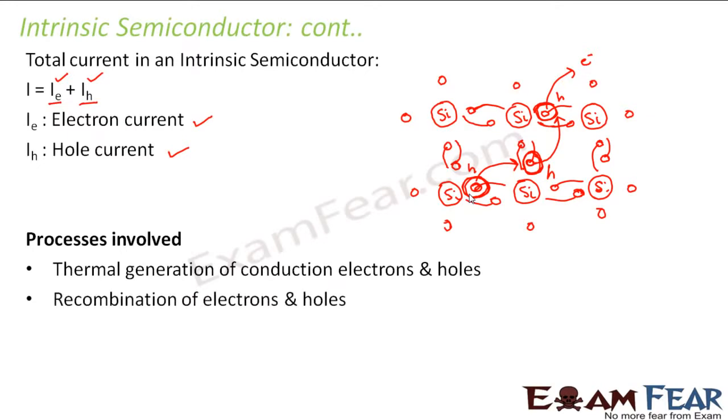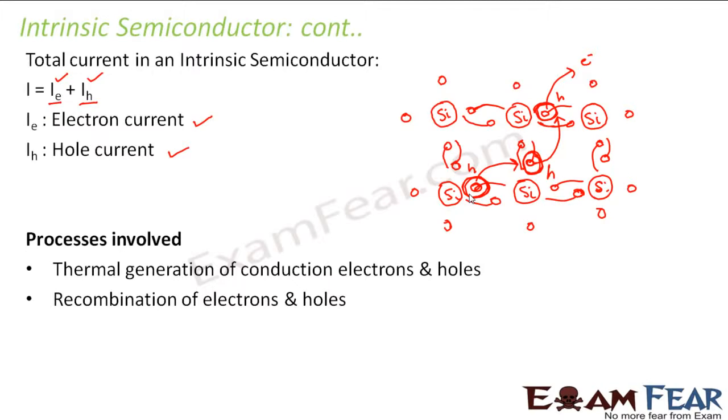What is the other process? That is the recombination of electrons and holes. When do you think recombination will occur? Suppose I first increase the temperature to some temperature T, and then suddenly drop the temperature back to 0 Kelvin. Then the electrons and holes will start to recombine, because when you increased the temperature, electrons and holes got generated.